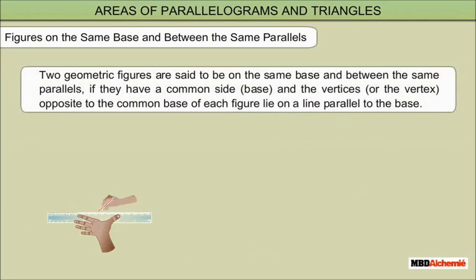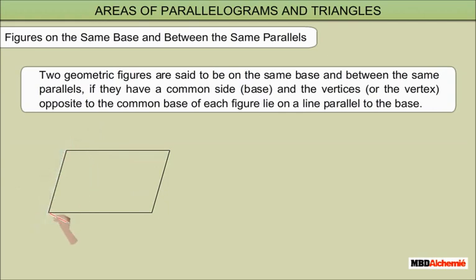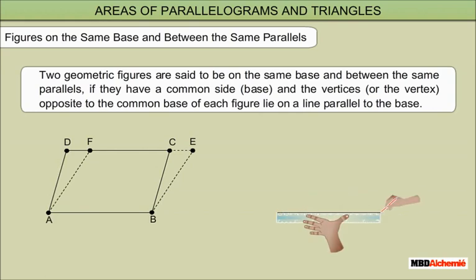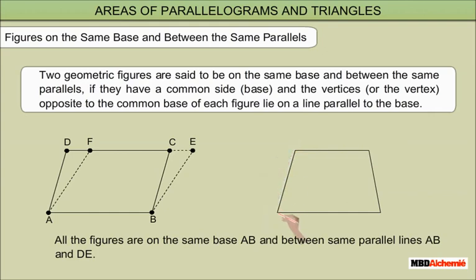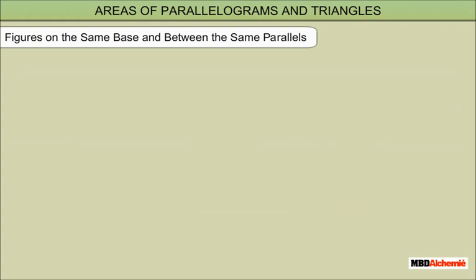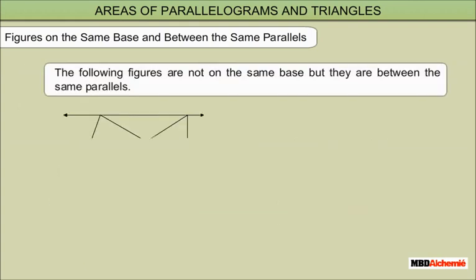Two geometric figures are said to be on the same base and between the same parallels if they have a common side, base, and the vertices or the vertex opposite to the common base of each figure lie on a line parallel to the base. In the animation, all the figures are on the same base AB and between the same parallel lines AB and DE. The following figures are not on the same base, but they are between the same parallels.